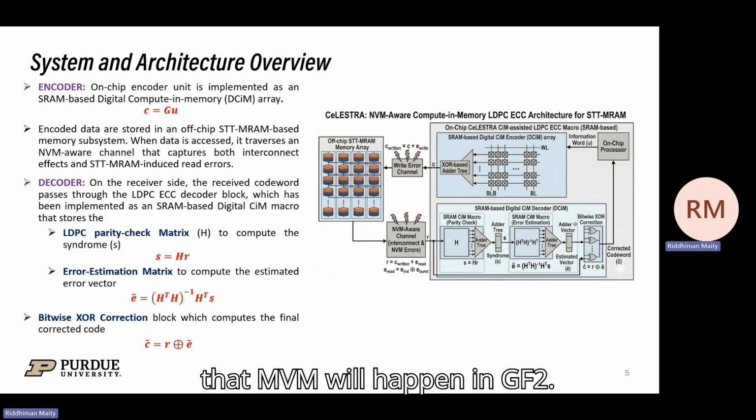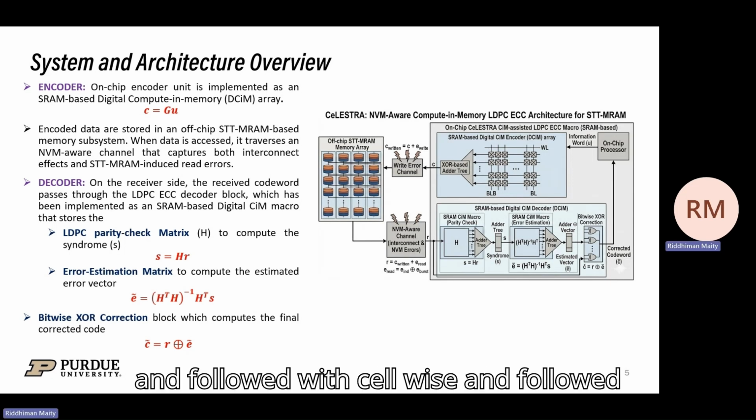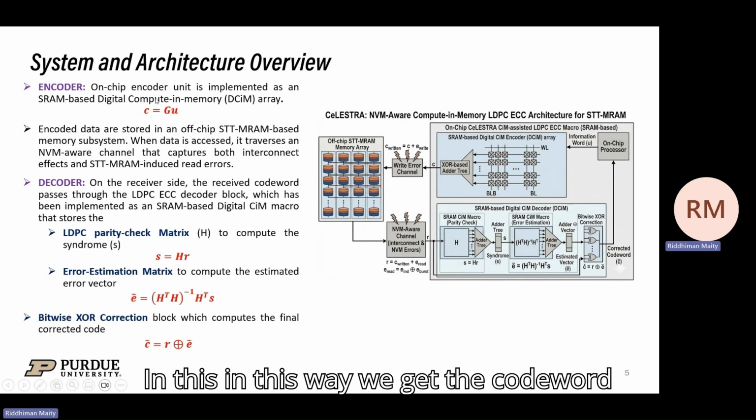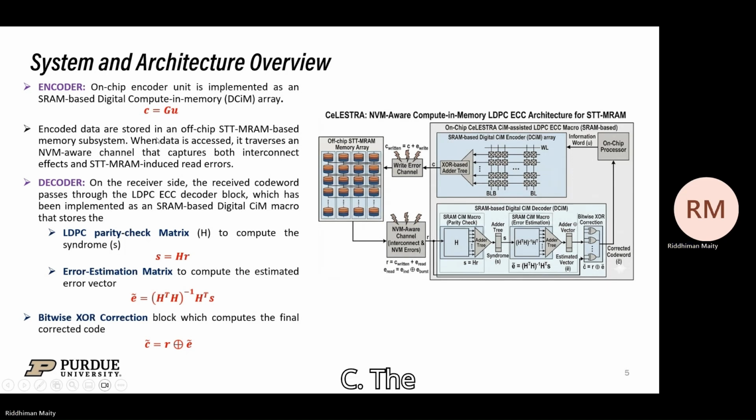That MVM will happen in GF2. That means here the multiplication is bitwise AND and addition is bitwise XOR. So it is going to be implemented by just AND followed by an XOR tree. In this way, we get the code word C.